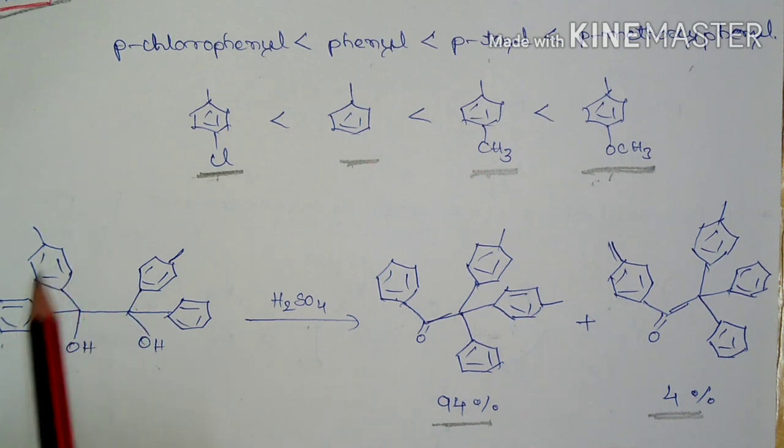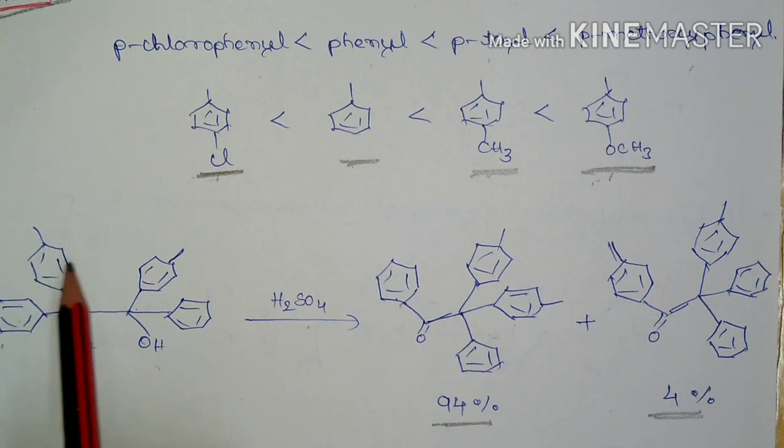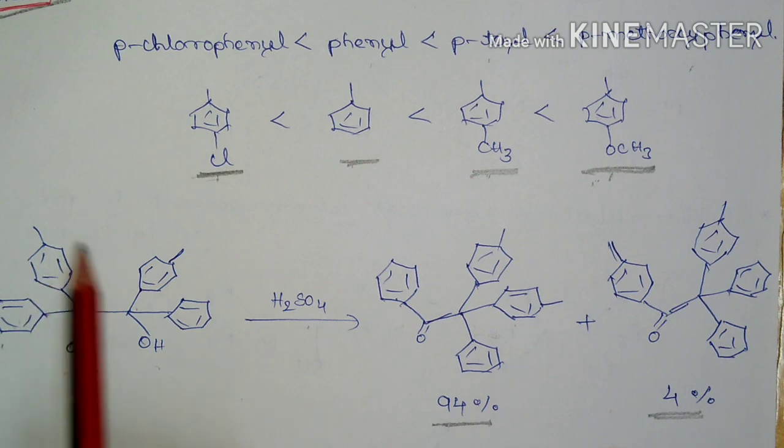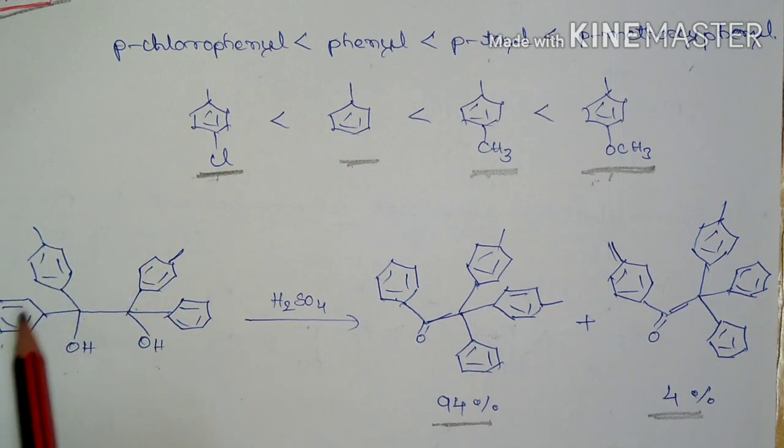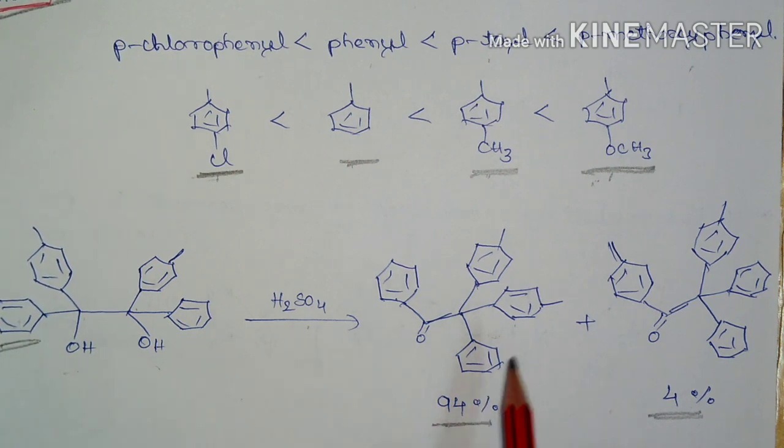density on this para-tolyl group is higher, because the methyl group increases the electron density of this aromatic ring. Hence it will migrate in preference to this phenyl group. Hence we are getting 94% of this product and only 4% of this product. So this is the explanation for aryl group migration.